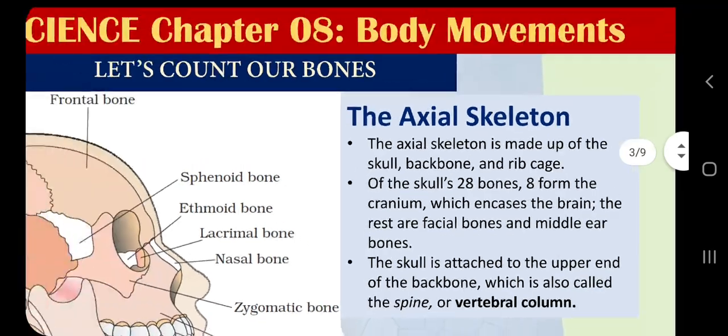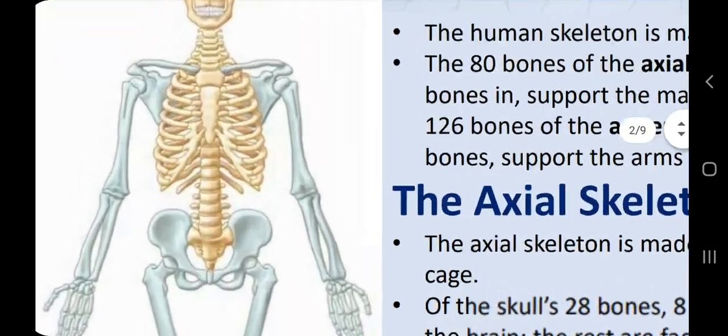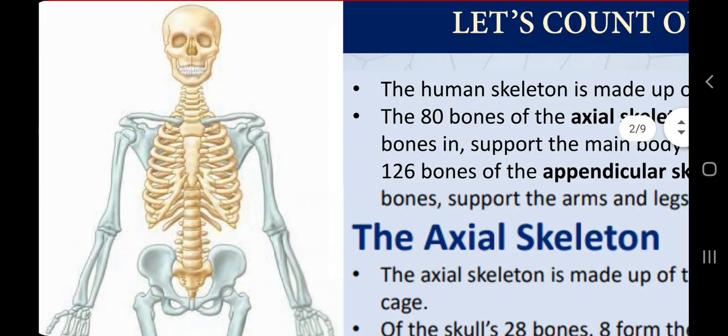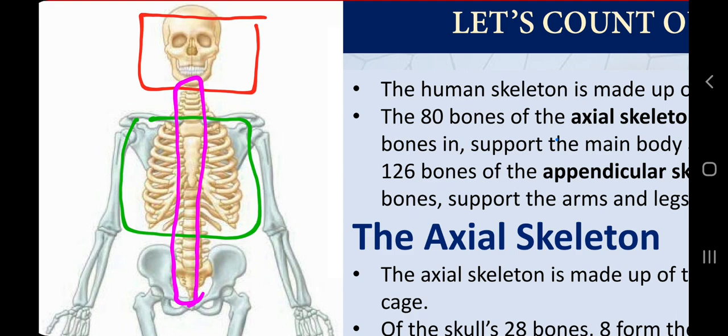Now let's have a look again at this diagram, so that you can feel connected when we jump into the different compartments. This is the skull, and this is the rib cage, and this bone from here to here, from the neck to our pelvic girdle, is the backbone. We will discuss these three compartments not for study, only for counting the bones.